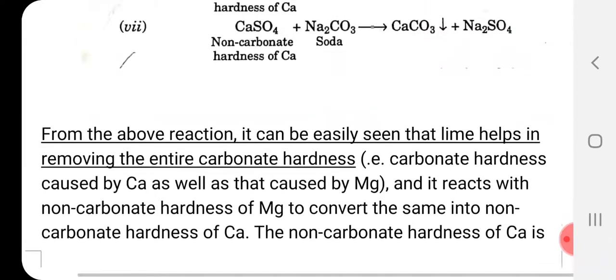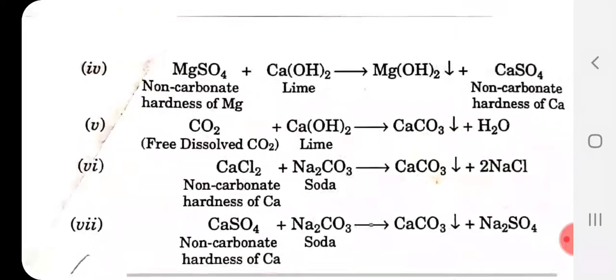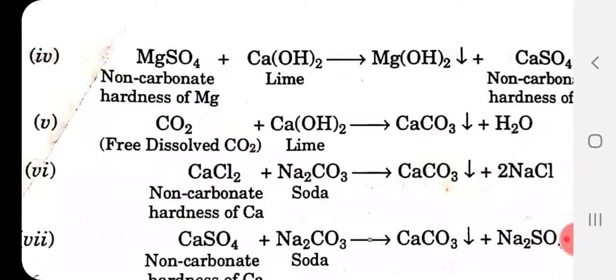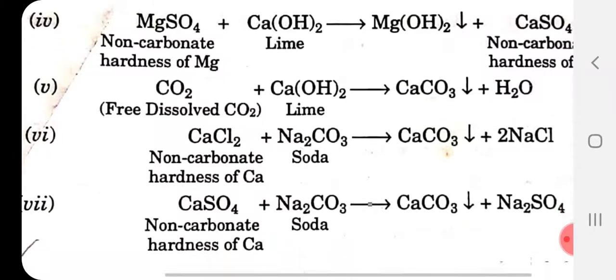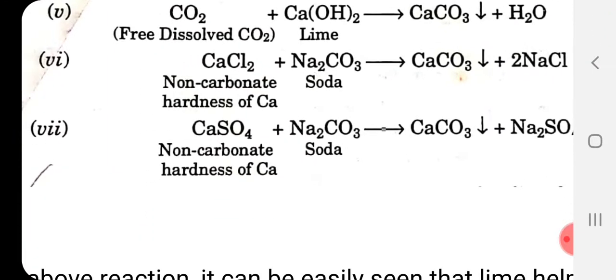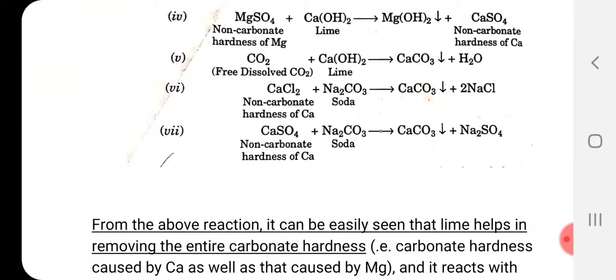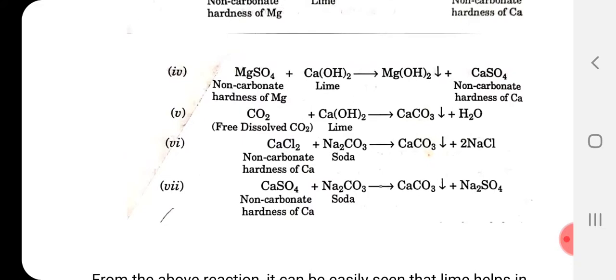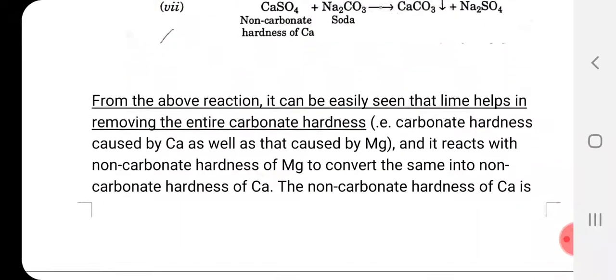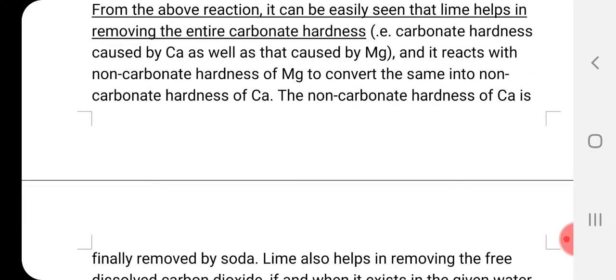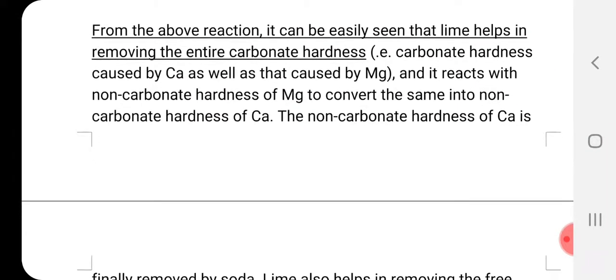In the fifth reaction, free dissolved CO2 plus Ca(OH)2 lime again makes CaCO3, that is precipitation, and produces H2O. This fifth equation is very important, you have to write it down, and the first 2-3 equations are important too. If you remember them, it is well and good to write them down.